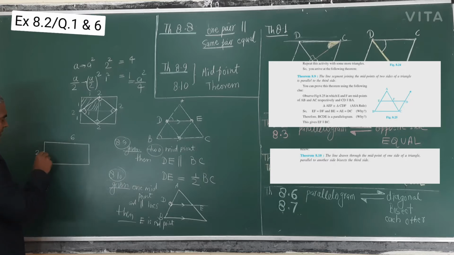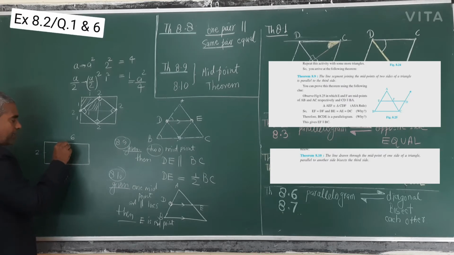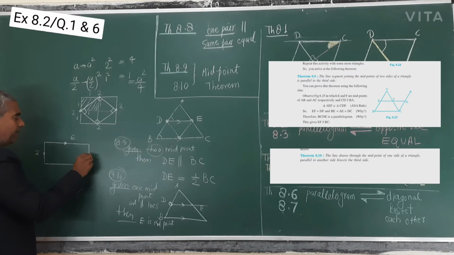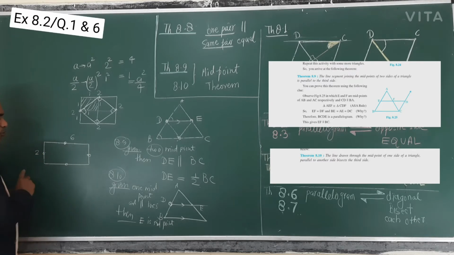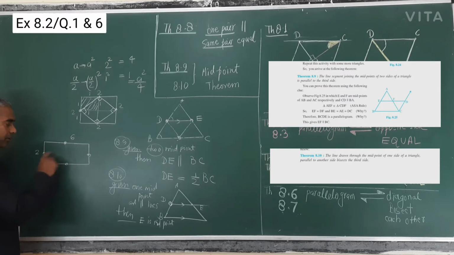Sometimes it's because I don't measure actually. When you take the midpoint of each side everywhere, so 2 times you can join. If you join this line parallel, this will be parallel to this one and this will be parallel to this one, so you will get 4 equal parts.